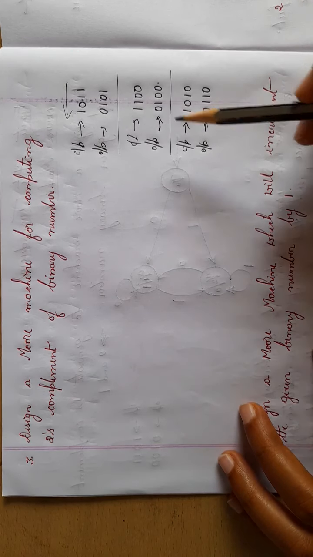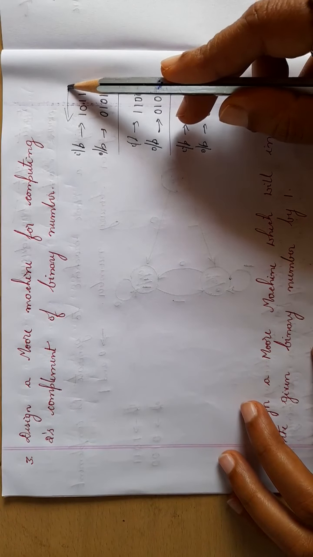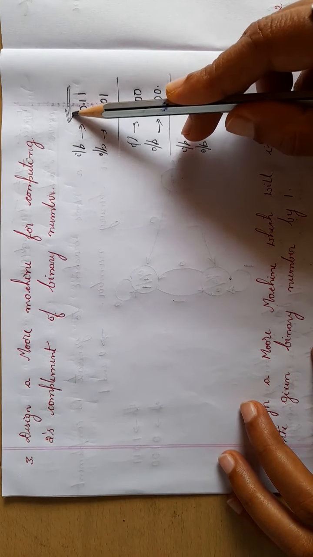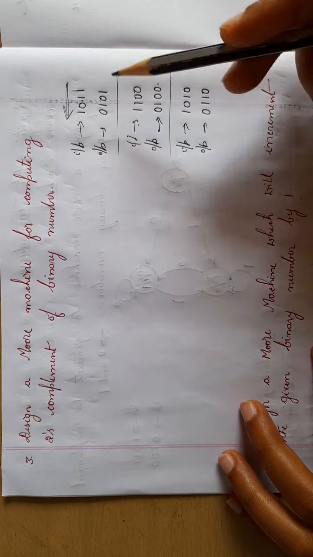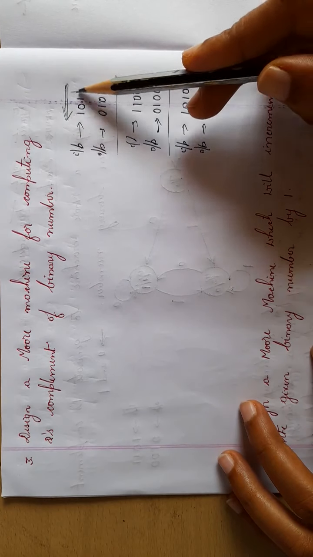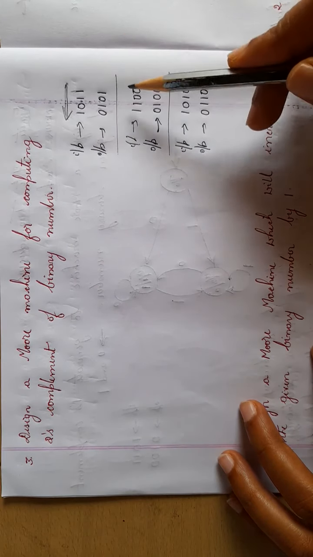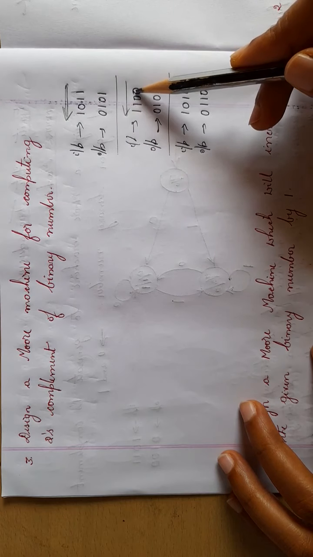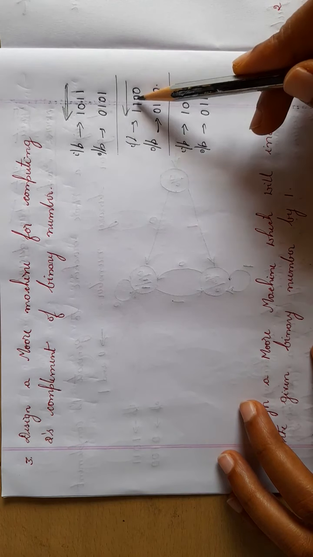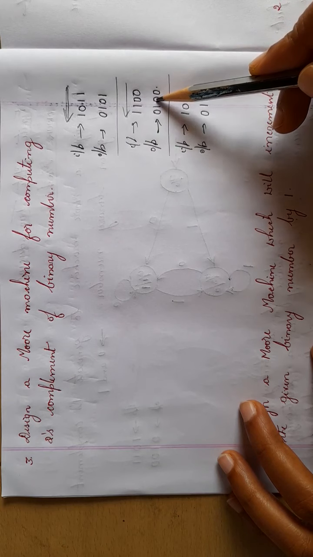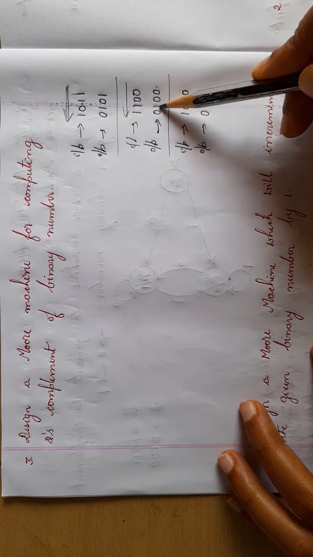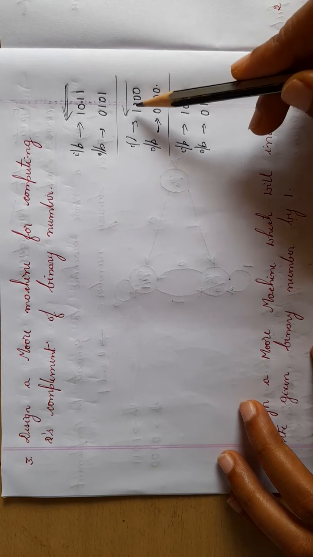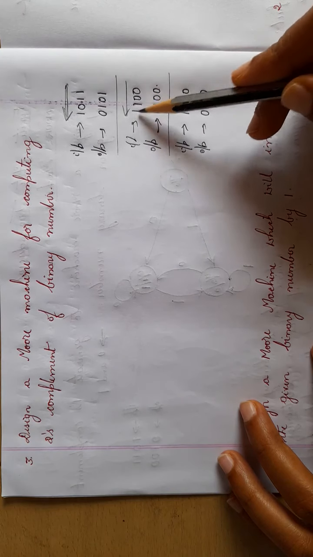In the sense, so when you start reading from here to this way, keep the bits as it is until you read the first one. So I am reading the first one here itself, so this one will remain as it is. So when I am reading here, I am reading 0, 0 will remain as it is. You are reading a 0, 0 will remain as it is. Next you are reading a first one, when you read a first one, 1 will remain as it is. And then what you should do, replace 1 by 0 and 0 by 1.